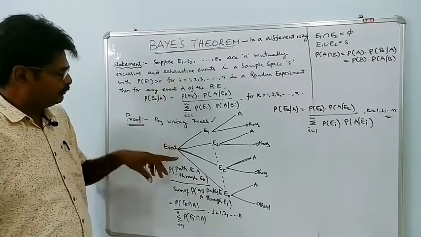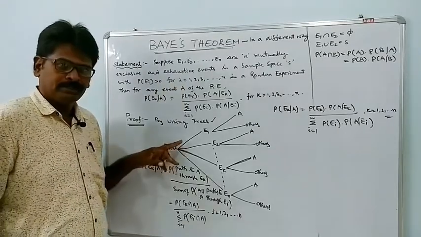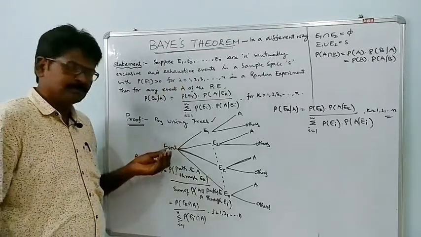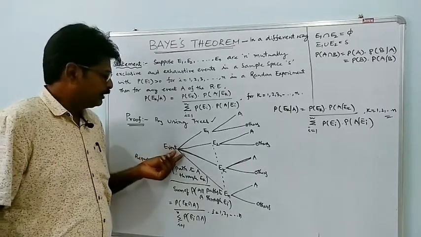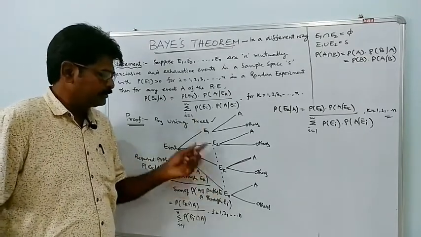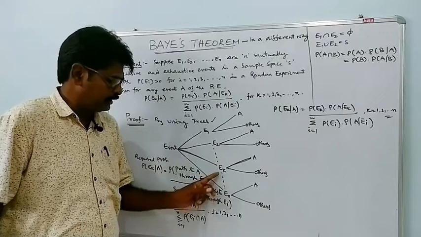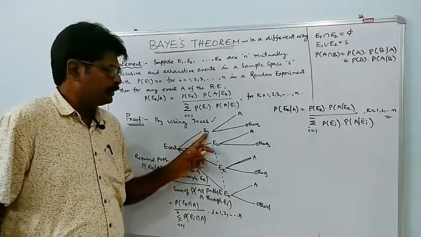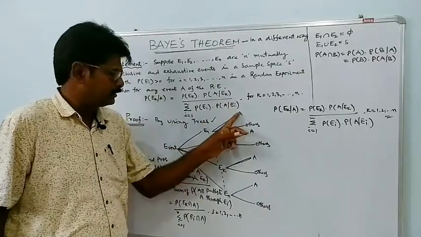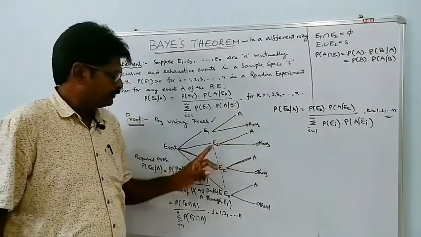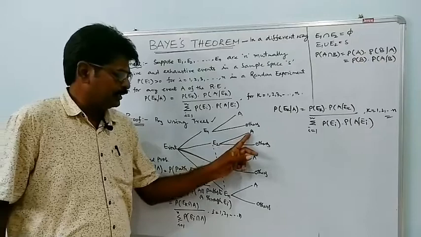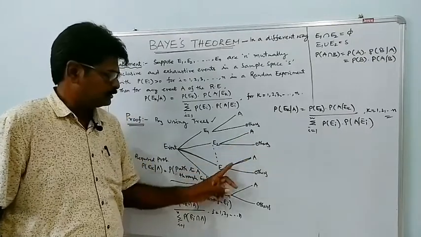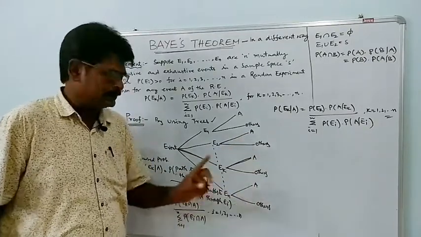So in this theorem, the event is the most important word. It is the base of the tree. From the event, there are n events, E1, E2, so on, Ek, so on, En. After E1 happens, let A happen. After E2 happens, let A happen. Similarly for the others, similarly these trees.